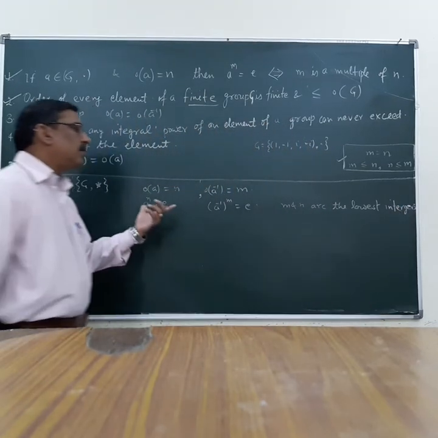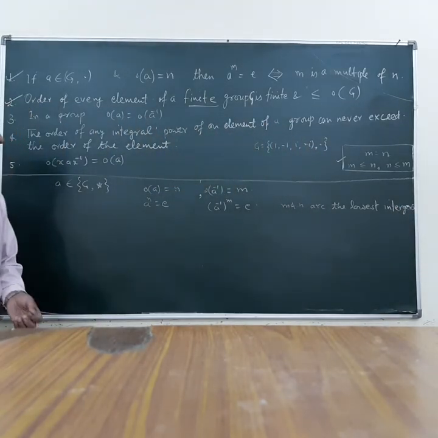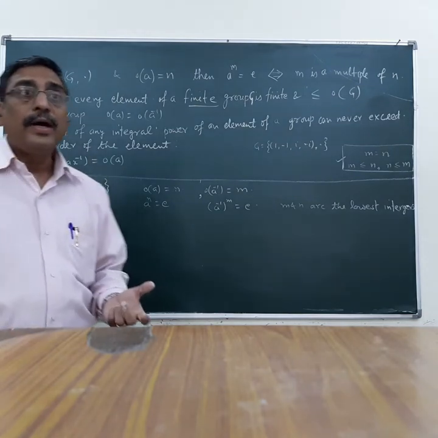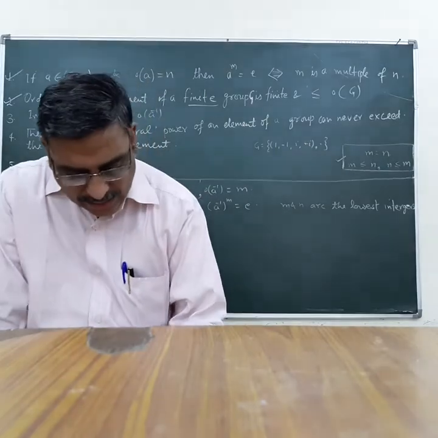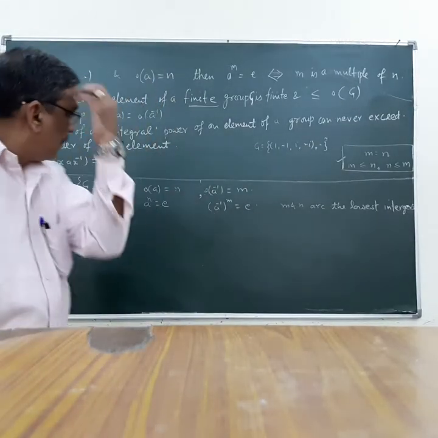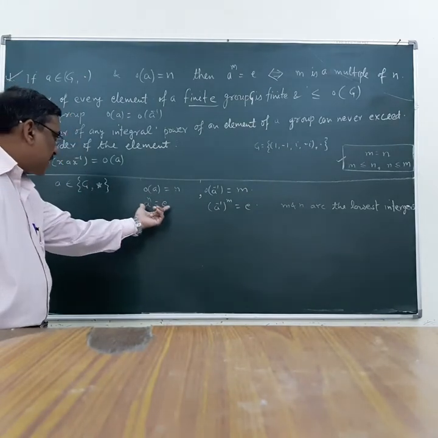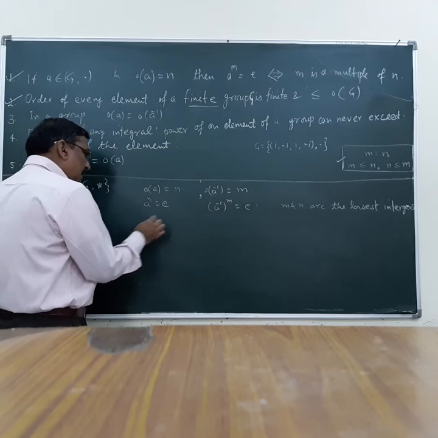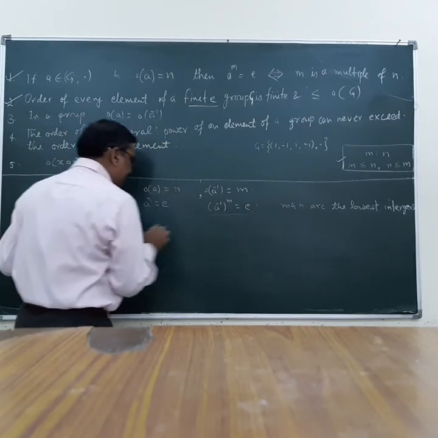These are the two lowest integers. Our target is to prove M is equal to N. We can take any one of these and start with this or this. Let us start with this one.